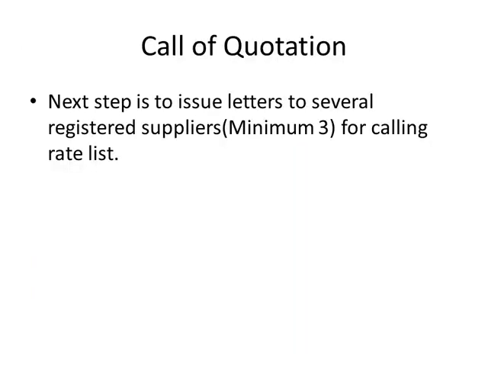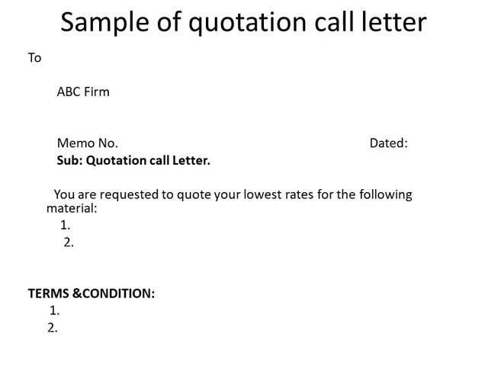There is a call of quotation. The next step is to issue letters to various suppliers. In the government system, we require a minimum of 3 suppliers for calling the rate list. We have taken the requisition, then we will call the quotation, asking at what price you will give us these items which we have required. So there are a minimum of 3 we require to call the quotations. Maximum it could be any.